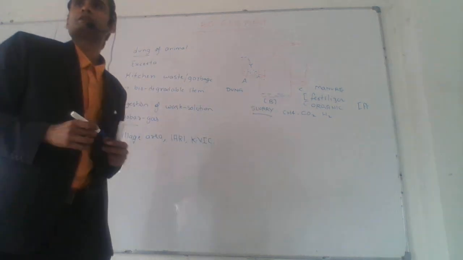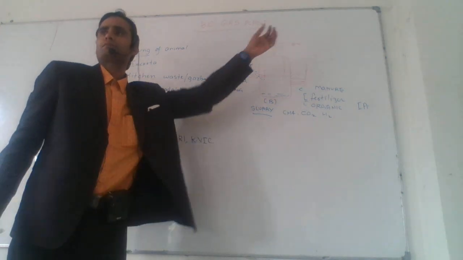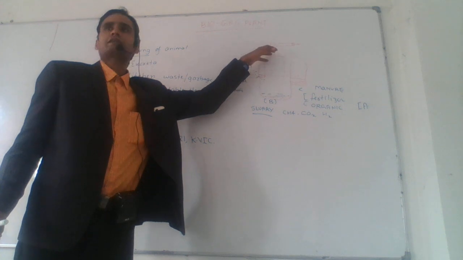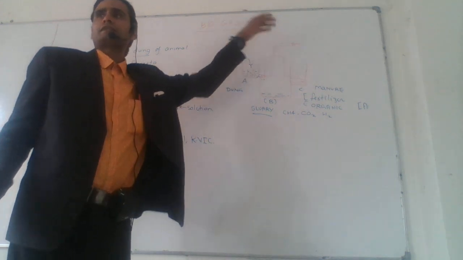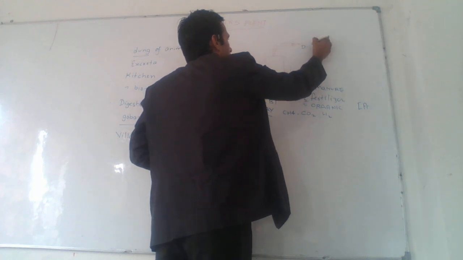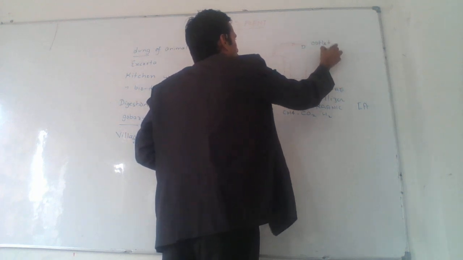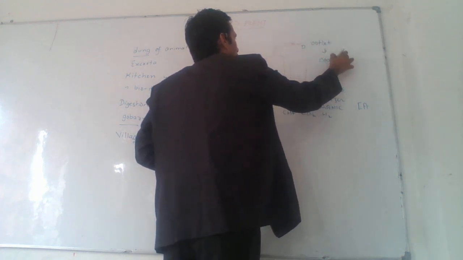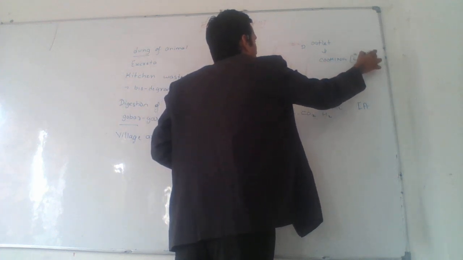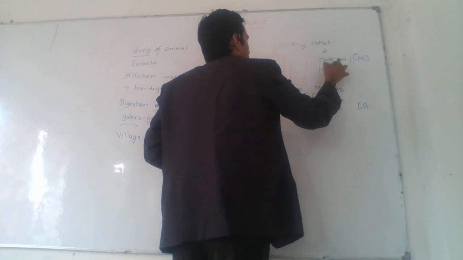Okay. As soon as the slurry makes CO2 and CH4, this tank will come upside and gas will be produced. From this outlet D, this gas is collected and used for cooking, as a substitute of LPG, as well as lighting.